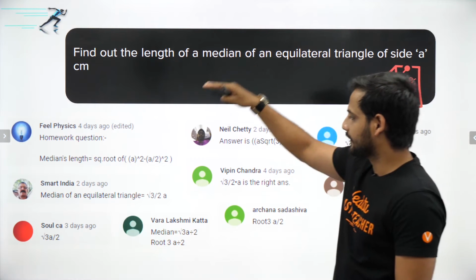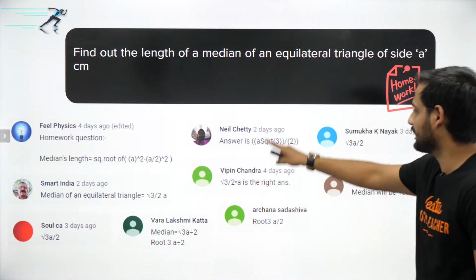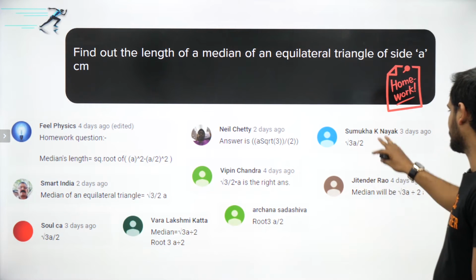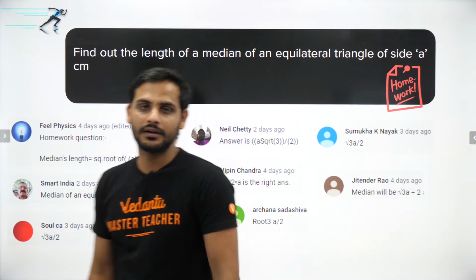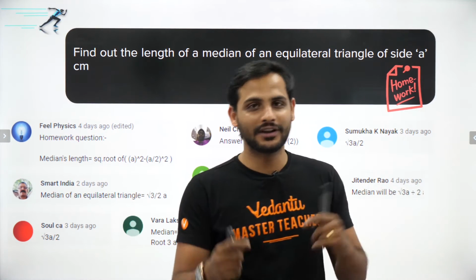And we have got it correct from Field Physics, then Smart India, Soul CA, Varalakshmi, Neil, Vipin, Archana, Jitendra and Sumukha. Okay, so bachcho, this is all. I hope next time I will get more and more correct answers.